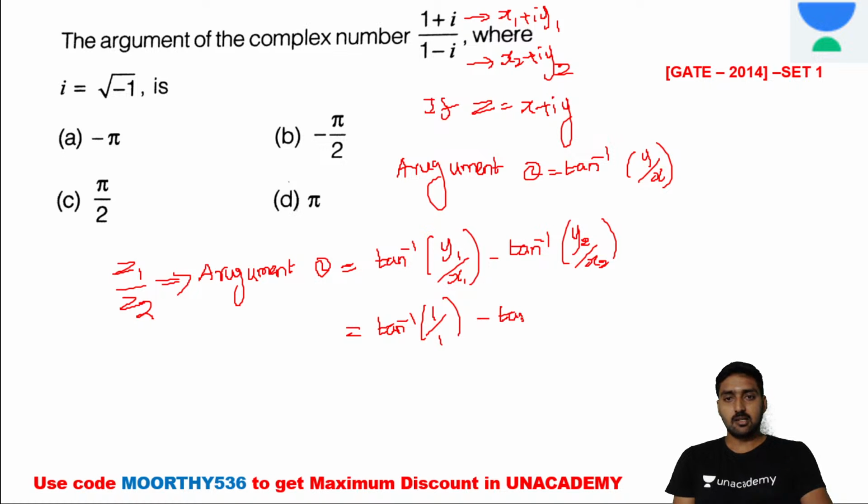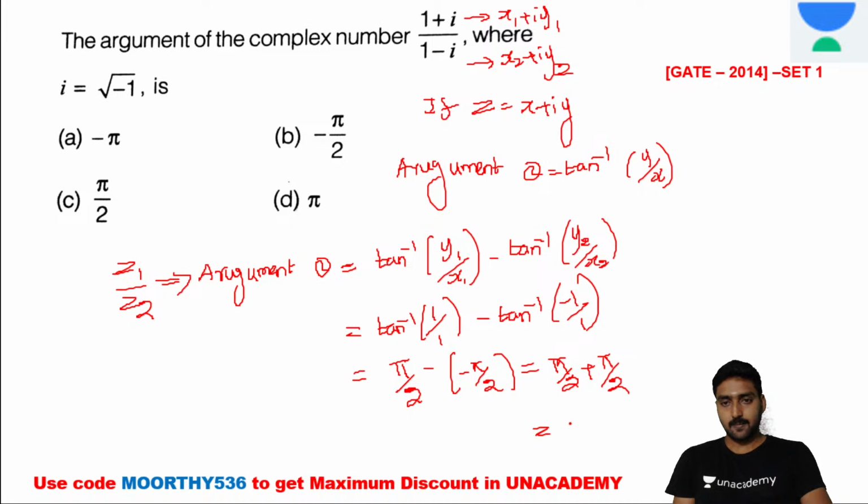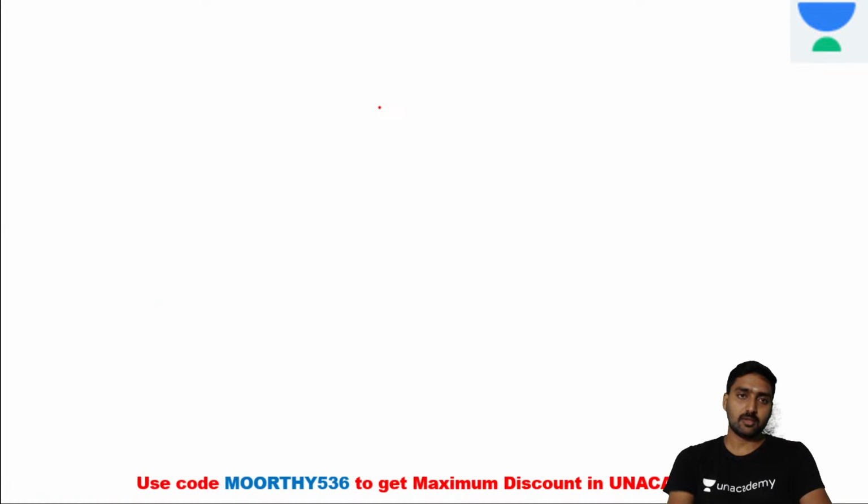Minus tan inverse of minus 1 divided by 1. Now tan inverse of 1 is pi by 2, minus tan inverse of minus 1, which is minus pi by 2. If you apply the values, it's pi by 2 plus pi by 2, which is equal to pi. Option D is the right answer for this question. Okay, it's the argument of the complex number.